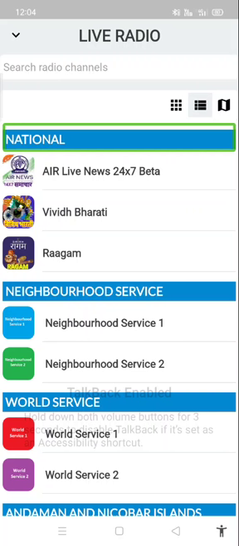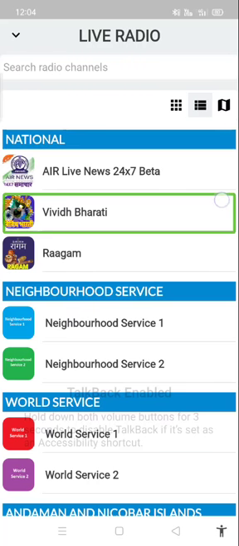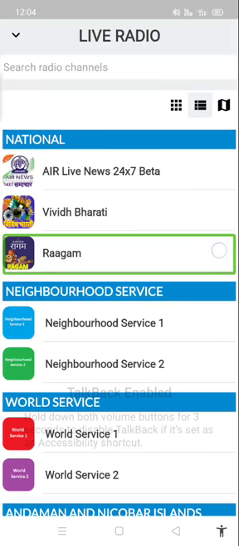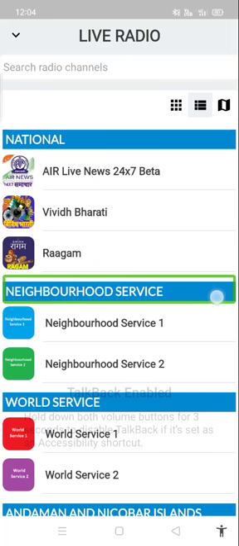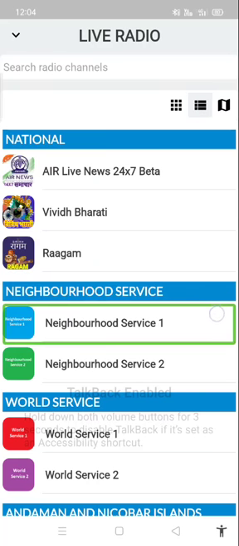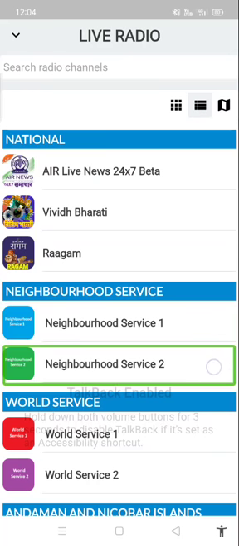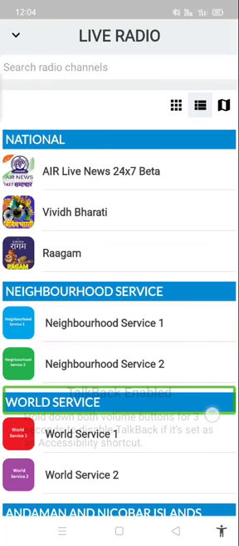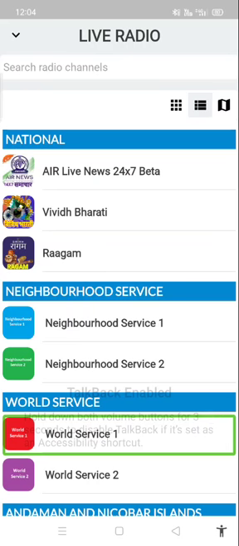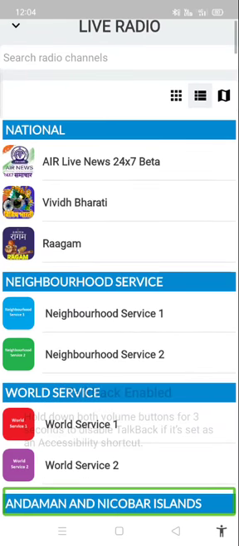If you just drag your finger from top to bottom, you will find all the channels one after another. Just I am moving my finger on the screen. Icon Vividh Bharati 3 of 286. Icon Ragam 4 of 286. Icon Neighborhood Service 1 6 of 286. Icon Neighborhood Service 2 7 of 286. Icon World Service 1 9 of 286. Like this, you will find all the channels. So I'm selecting one channel. Icon Andaman and Nicobar Islands 11 of 286.